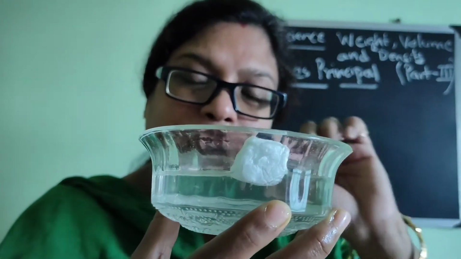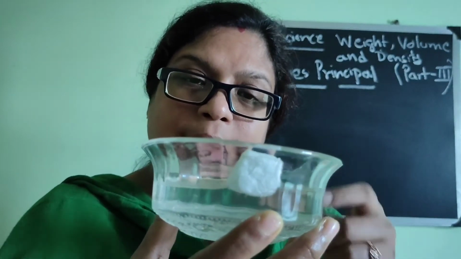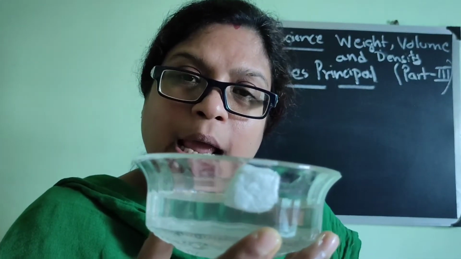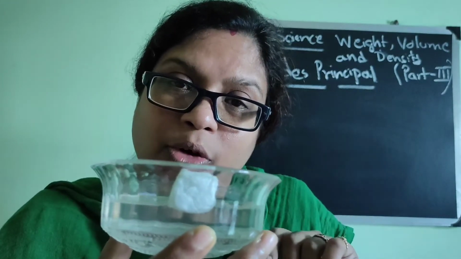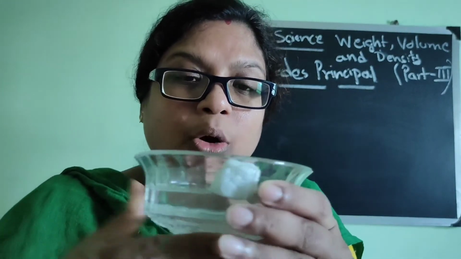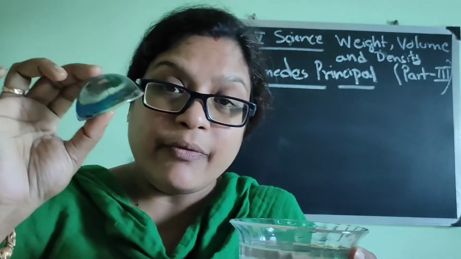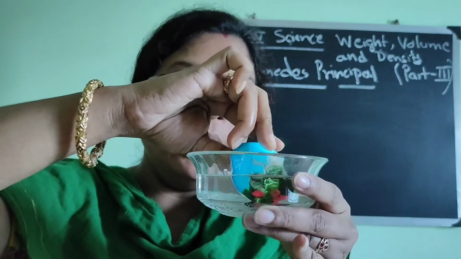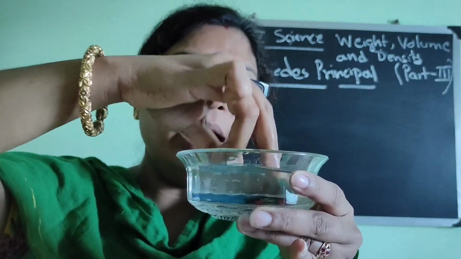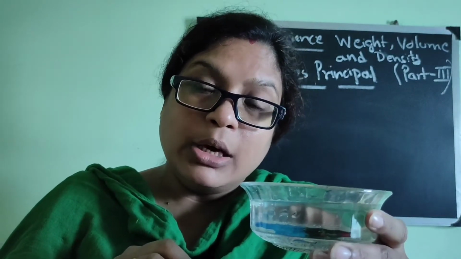So only a little bit of thermocol is in the water, and thus it is displacing a very small amount of water. But when I take the paperweight, it is a heavier one, the density of the paperweight is more, and when I put it in, see, the water level is increasing, and water is displaced as it is drowning fully inside the water.